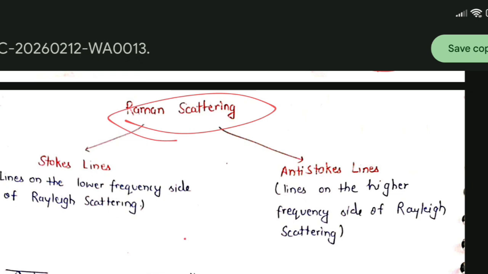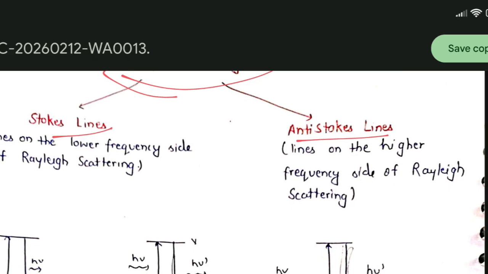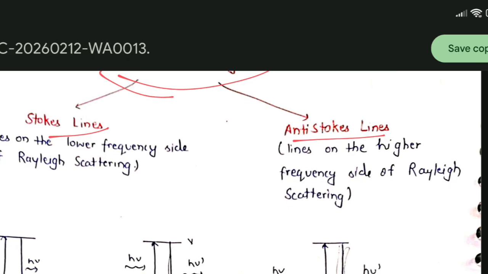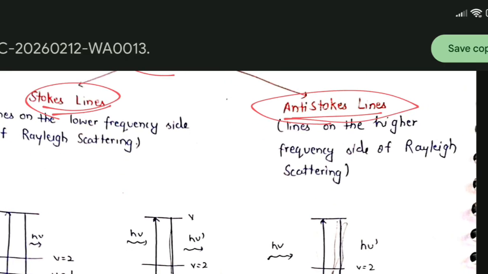So let's talk about Raman scattering. In this we get two types of lines: Stokes lines and anti-Stokes lines. When the energy after scattering is lower, we get Stokes lines, and when the energy is higher, we get anti-Stokes lines. Okay, Stokes lines are on the lower frequency side of Rayleigh scattering.